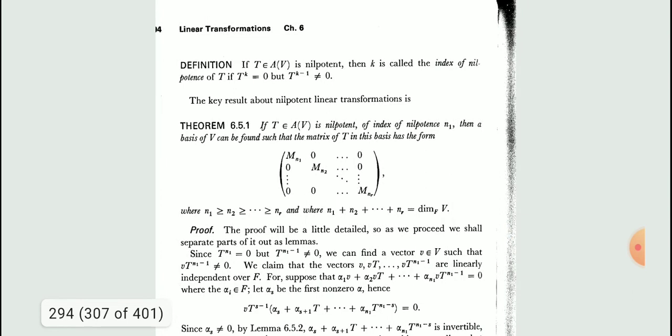Yes. So this is the theorem. If T belongs to A(V) is nilpotent of index of nilpotence n1, then a basis of V can be found such that the matrix of the transformation in the basis has this form.